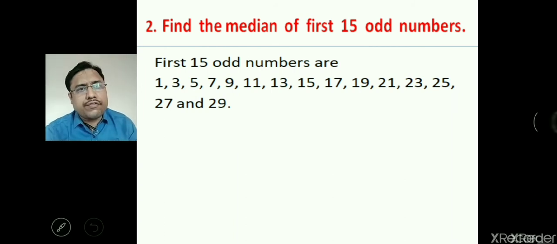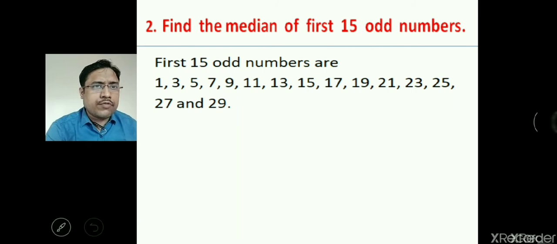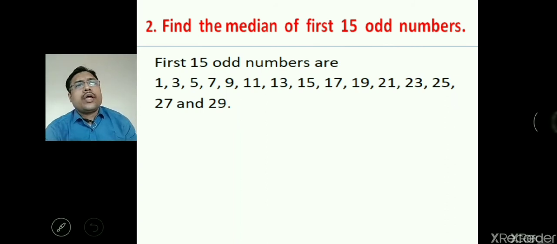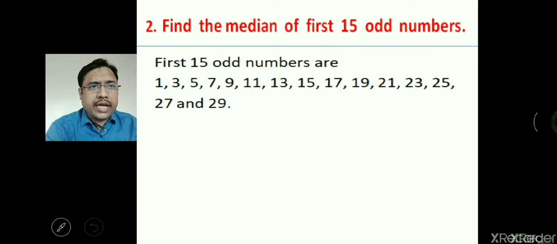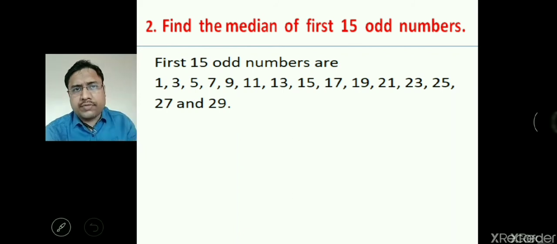So these are the first 15 odd numbers starting from 1, and you have to find their median. There is a rule here: whenever the number of data is odd, a different formula will work for finding the median, and whenever the number of data is even, you will use a different formula to find the middlemost observation.